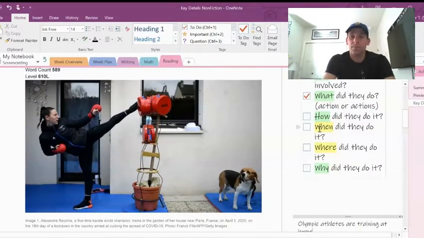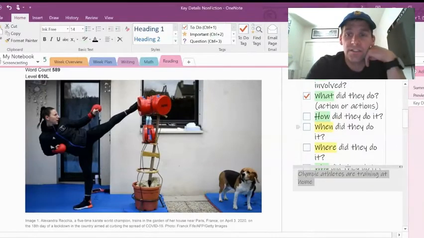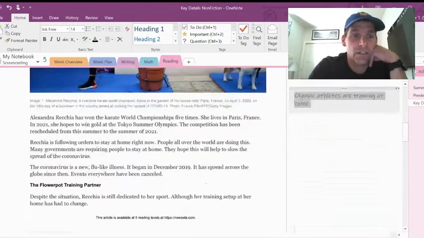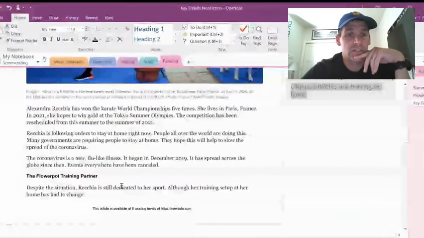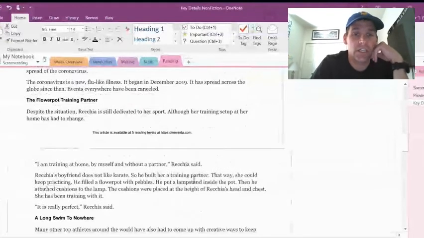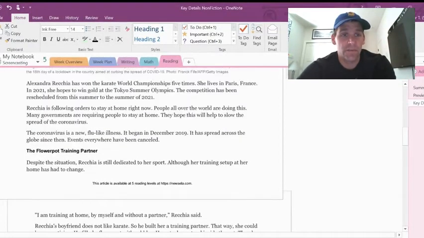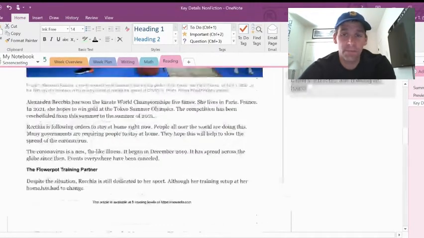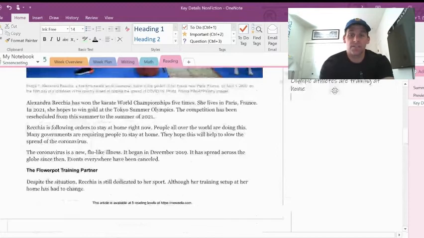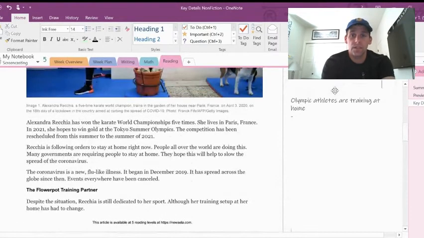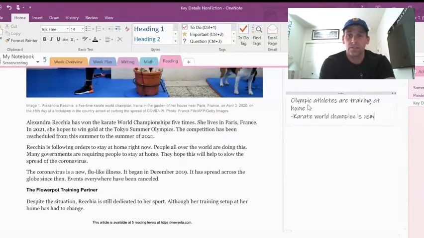There's a little bit of the what, but I'm probably going to need a little more information to tell me more about it. As I come down here, it looks like in this case, this person is staying at home. For her training setup, she uses a training partner that involves a lamp stand inside a flower pot. She is a karate world champion. I'm going to put down here as another detail that the karate world champion is using a flower pot as a training partner.